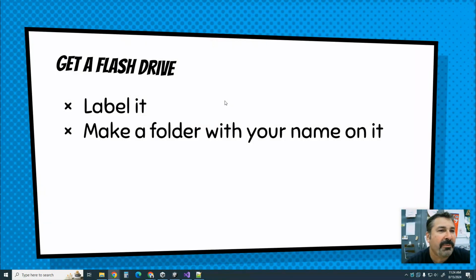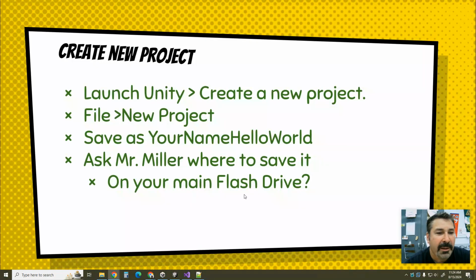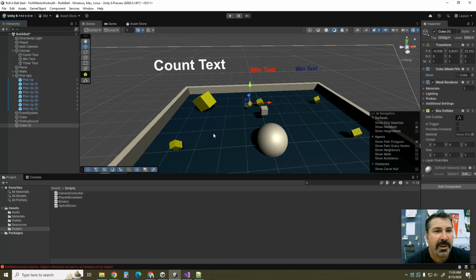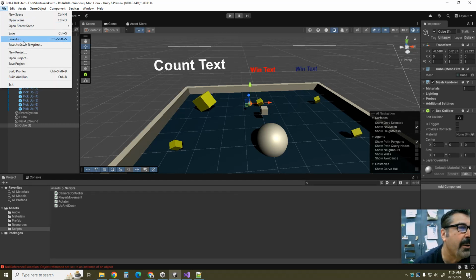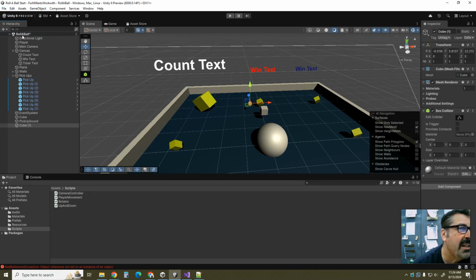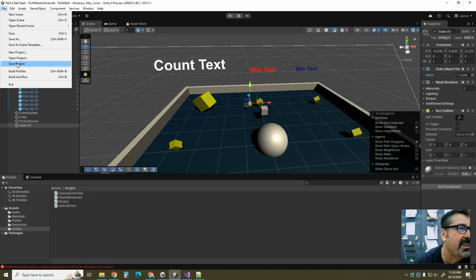All right, so here's the steps that we're going to do. Make sure you have a flash drive with your name on it. Make sure you have a folder inside it with your name on it. And what we're going to do is we're going to go to Unity. And by the way, I keep forgetting to tell you this, but whenever you're working in Unity, make sure you go File, Save the Scene, and go File, Save the Project.